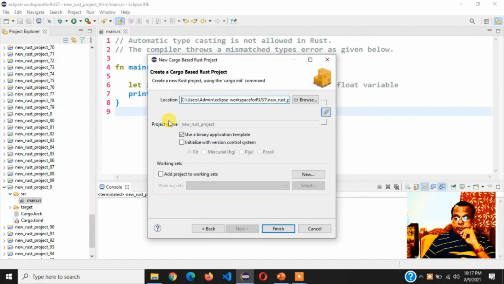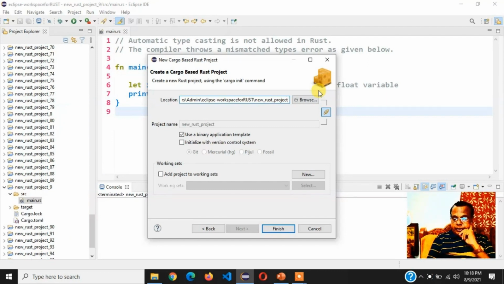Your project is automatically created in user, admin, Eclipse workspace, because that is the place where we have installed the Eclipse software. See here, your project has come: new_rust_project, and then underscore 9, as it is the ninth project.